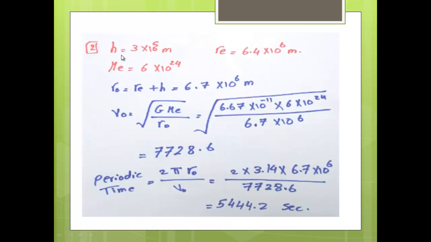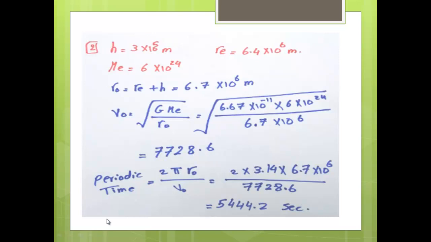At first, the height after changing becomes 3 times 10^5 meters. Radius of Earth becomes 6.7 times 10^6 meters. Mass of Earth is 6 times 10^24. We calculate first the radius of the orbit, which equals radius of Earth plus the height. Adding both of them produces 6.7 times 10^6. Applying the rule of orbital velocity, substituting G as 6.67 times 10^-11, multiplying by the mass of Earth, dividing by the radius of the orbit which we calculated before, it equals 7,728.6. This is the orbital velocity.